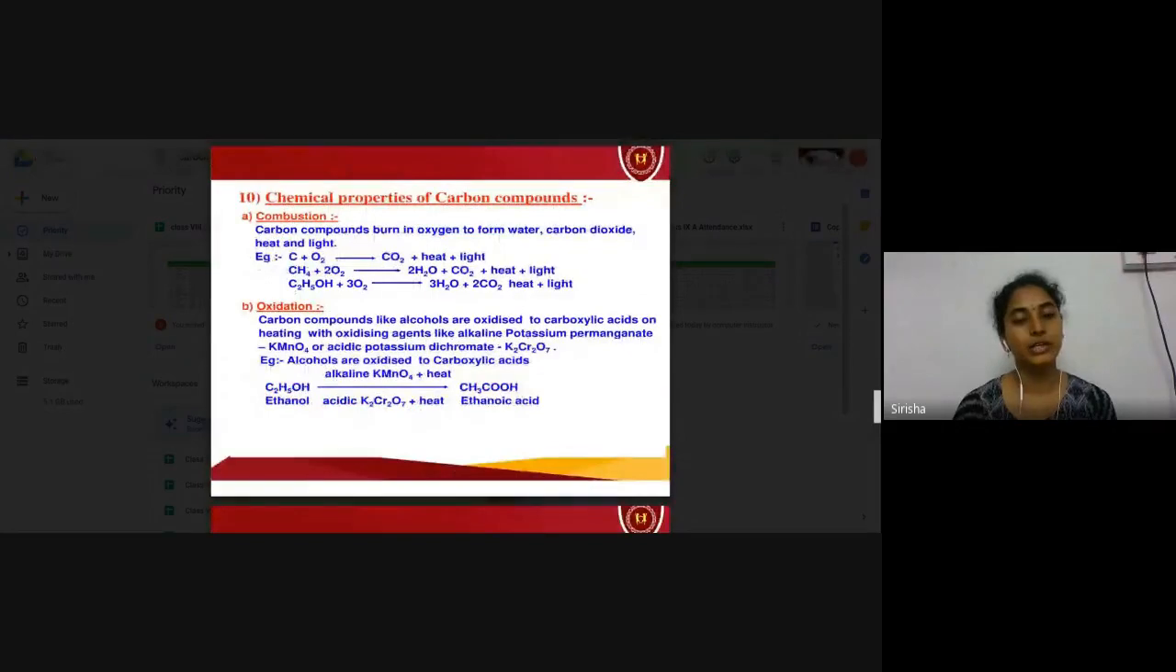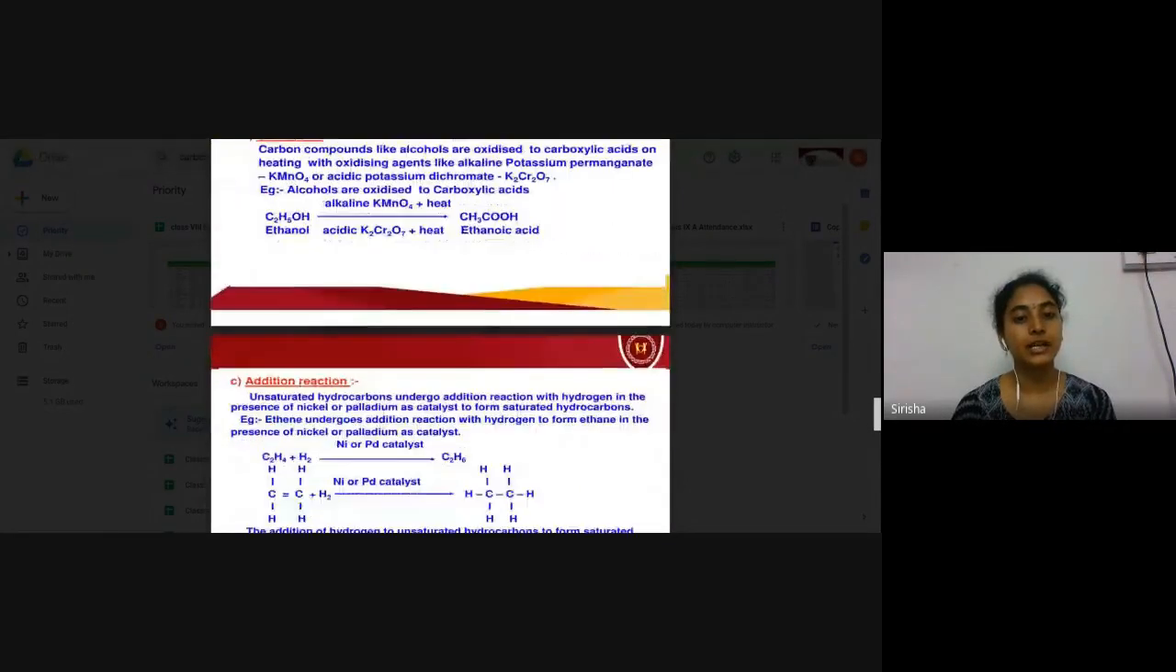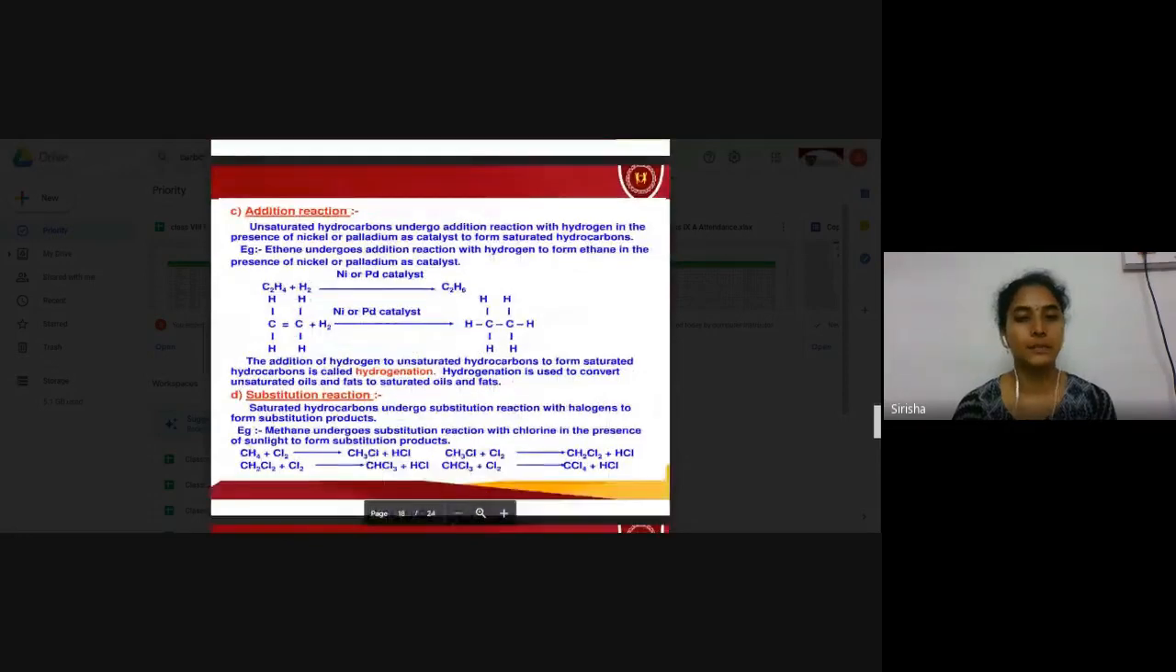So these are the reactions which we can study under chemical properties. First one is combustion reaction, then oxidation reaction, addition reactions, and substitution reactions.